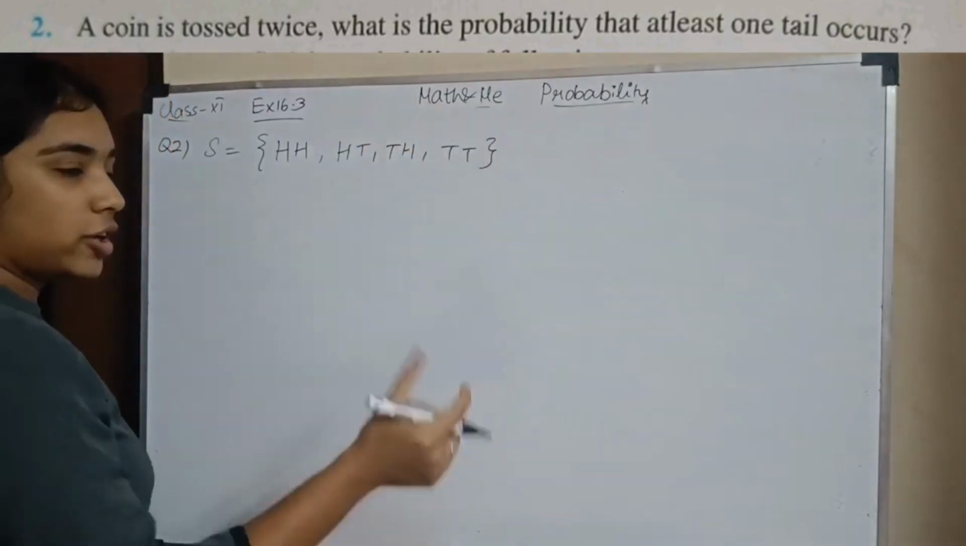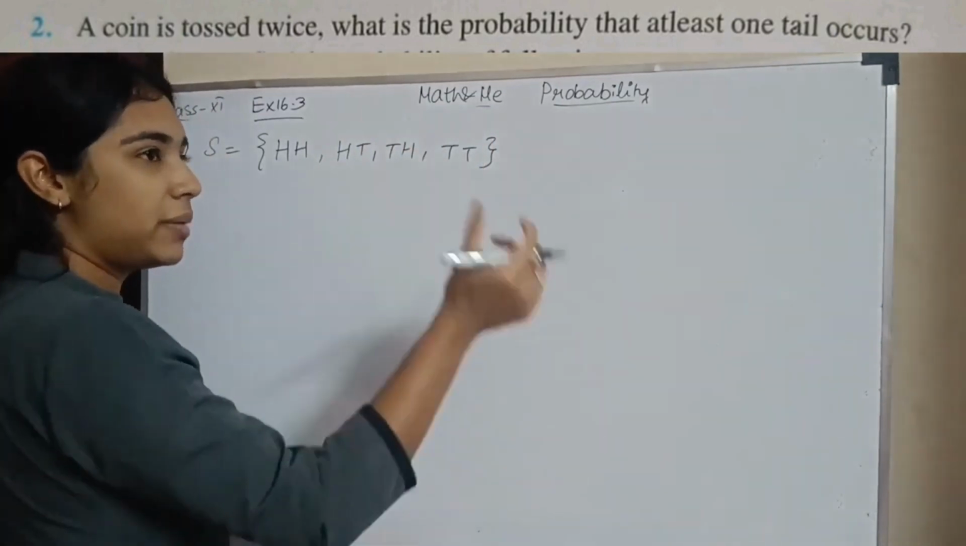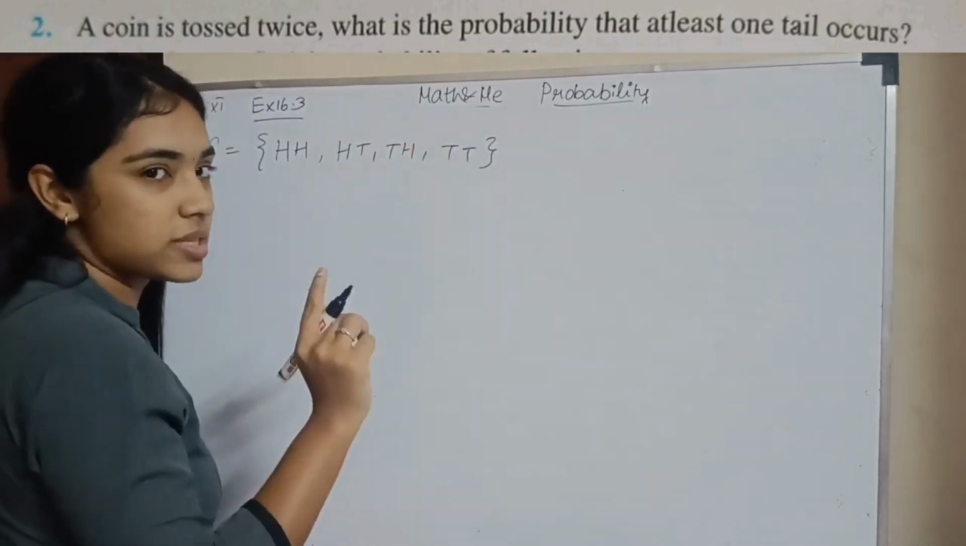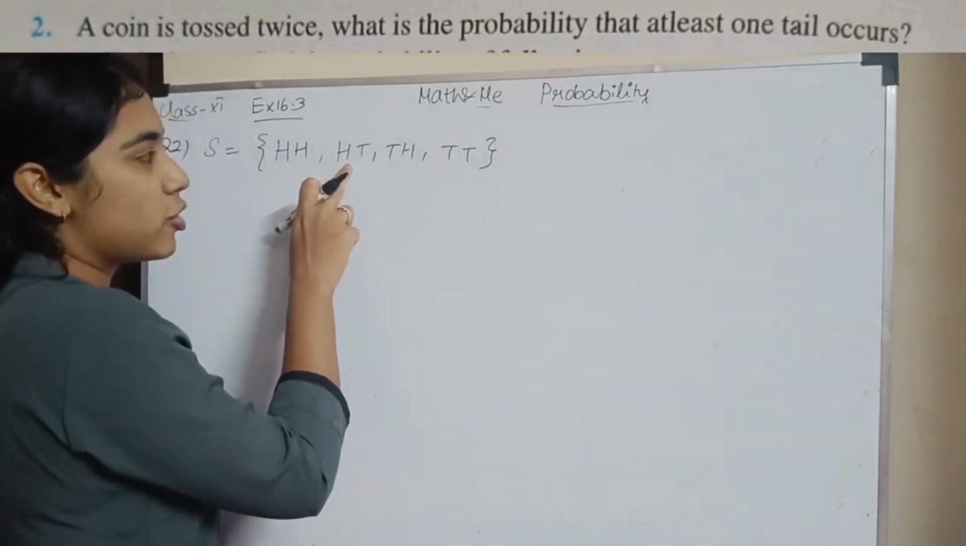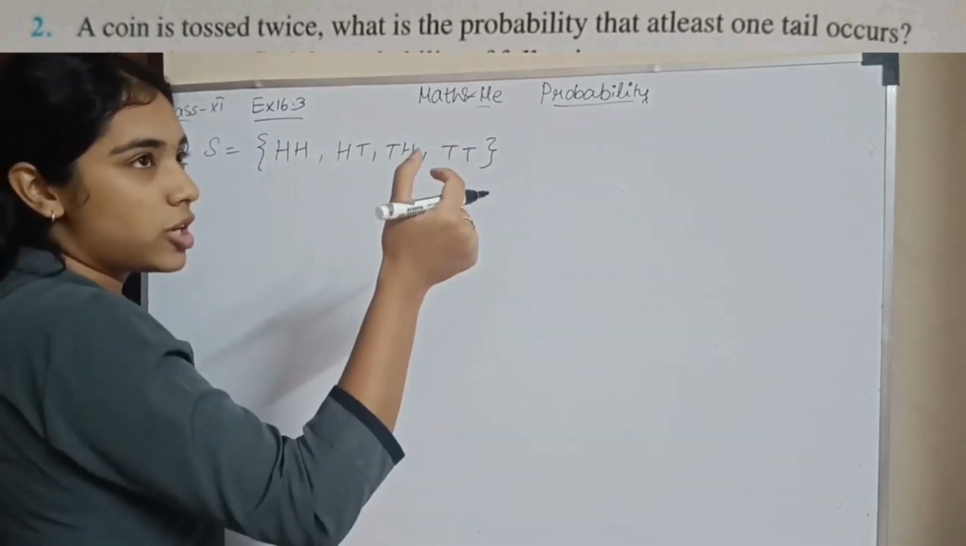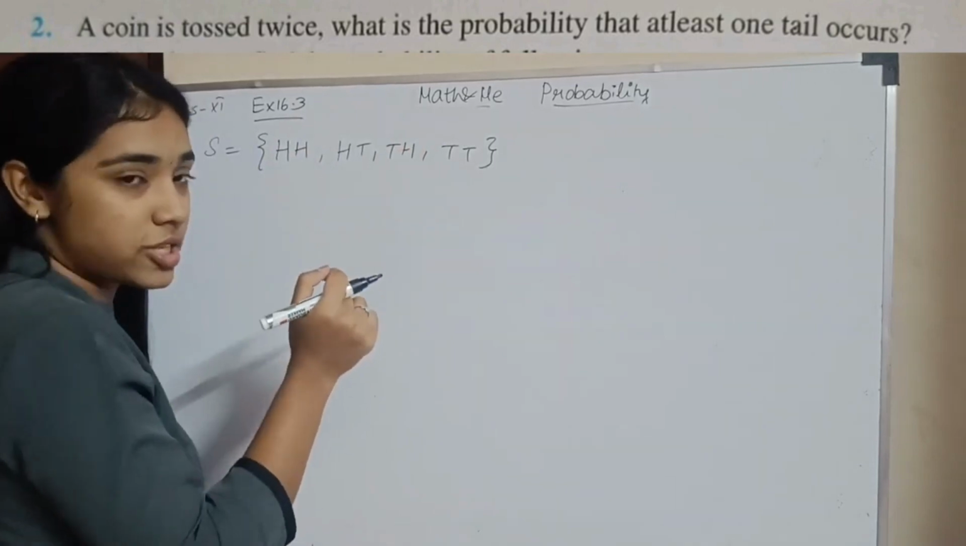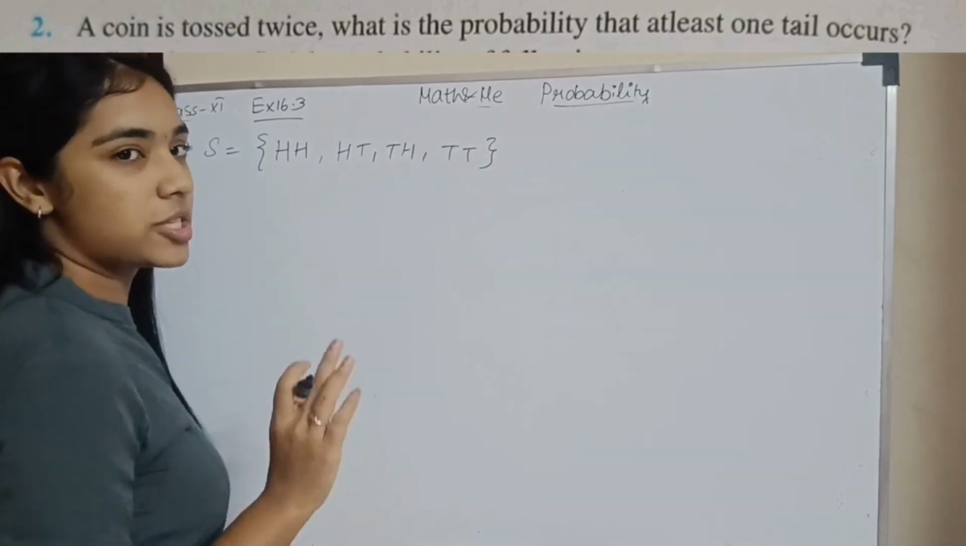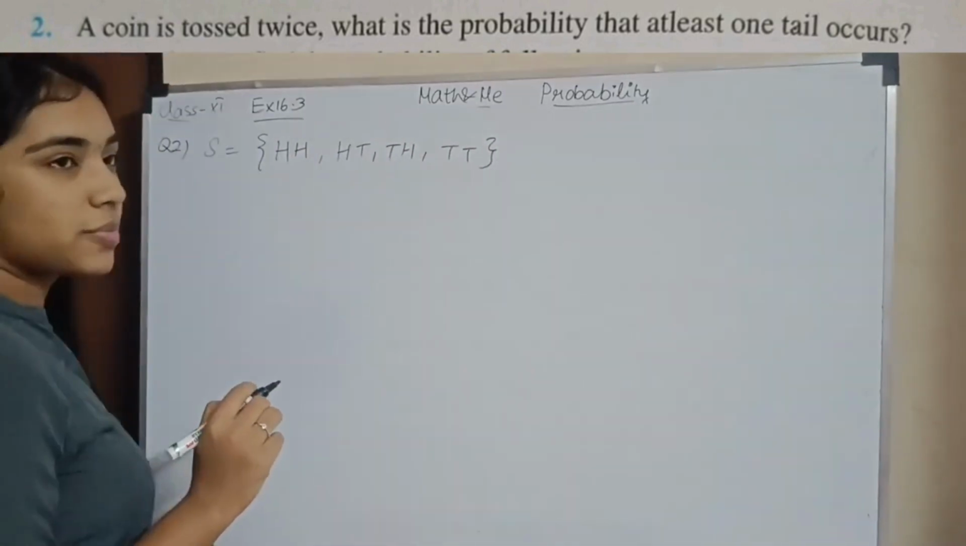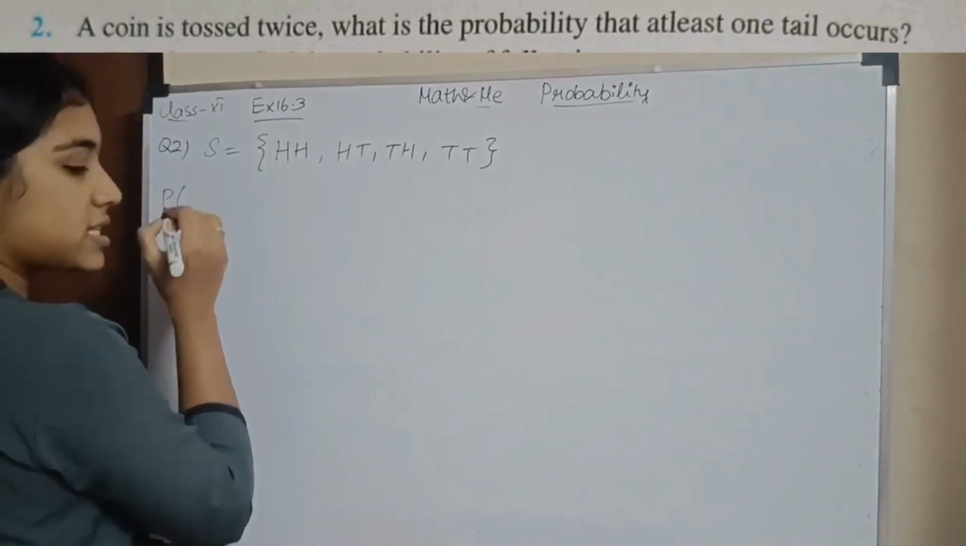So first time when you toss a coin you can get a head. Second time when you toss you can get a head. This is one possibility. How will the second sample point look? First time you toss a coin you'll get a head. Second time you toss a coin you may get a tail. So that many possibilities are there. So what are they asking? What is the probability that you're going to get at least one tail?